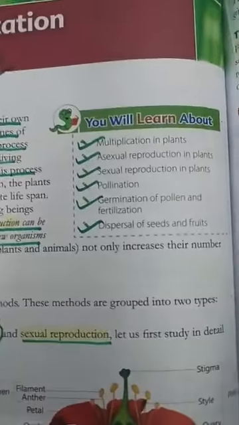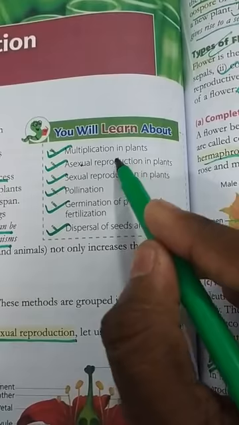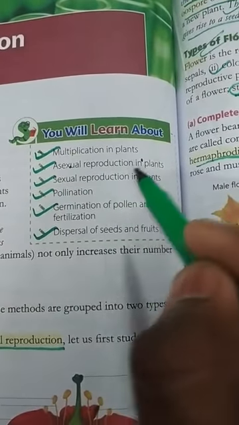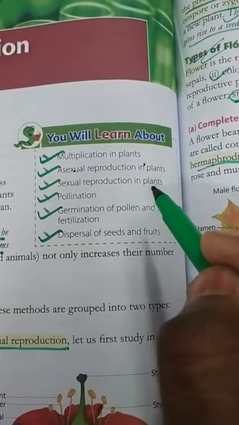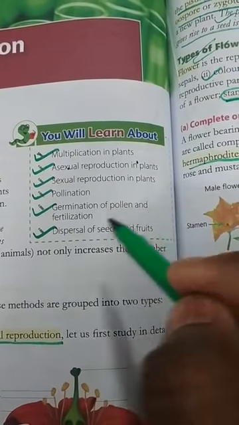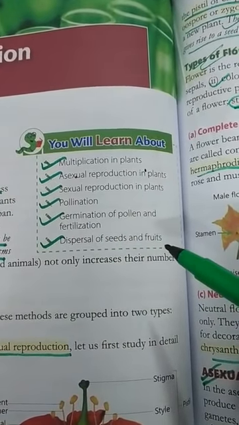Okay students, in this chapter we will learn about multiplication in plants. Second is asexual reproduction in plants. Third is sexual reproduction in plants, pollination, germination of pollens and fertilization, dispersal of seeds and fruits.